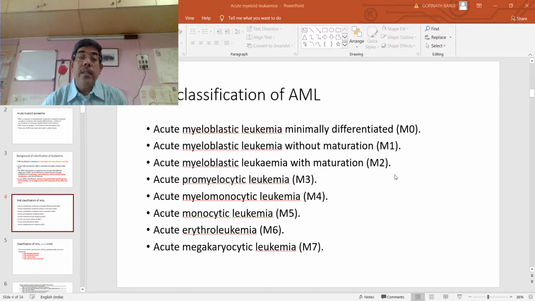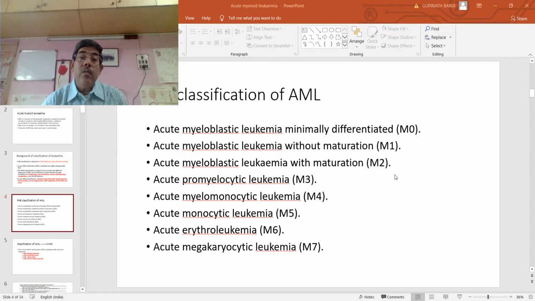Fifth variant, that is acute myelomonocytic leukemia. In this variant, in addition to myeloblasts, we get monocytoid cells, that is monoblasts, promonocytes and monocytes, more than 20%, either in the peripheral blood or in the bone marrow.